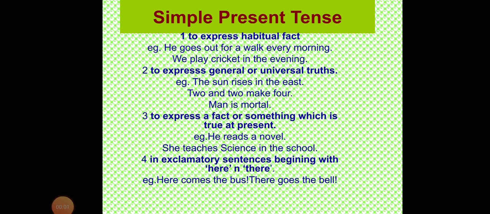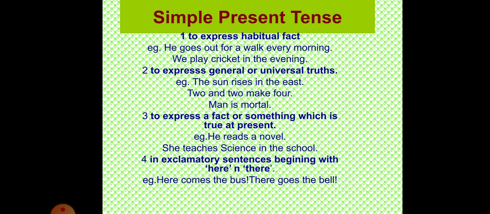Hi, in this video you'll come to know about the usage of tenses. In the simple present tense, first of all, we see the habitual fact. It expresses habitual fact, like you can give example, he goes out for a walk every morning, we play cricket in the evening. Next point is to express general or universal truth.